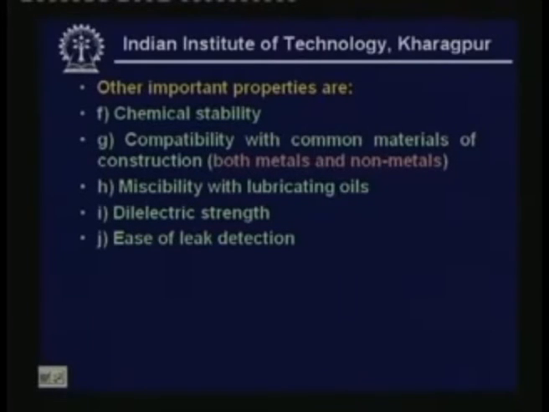Okay. Next important practical property is the ease of leak detection. Okay, if the refrigerant leaks out of the system, you should be able to detect it immediately using some means. If you are not able to detect the leak, then you do not know that refrigerant is leaking out of the system. What happens when refrigerant is leaking out and you are not able to detect it? First effect is obviously the performance of the refrigeration system gets affected. Okay, and second problem is that it may lead to other problems like suffocation, etc.